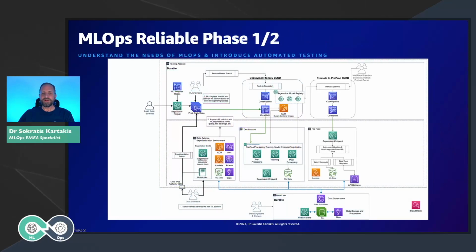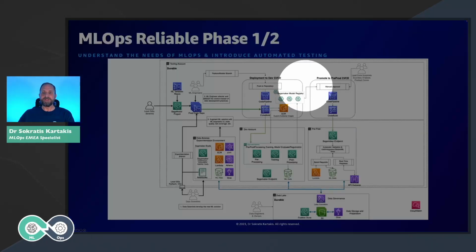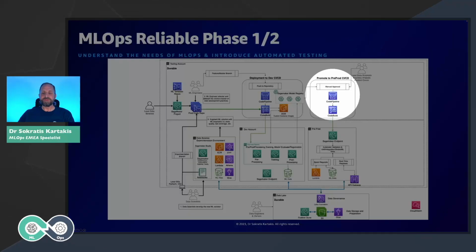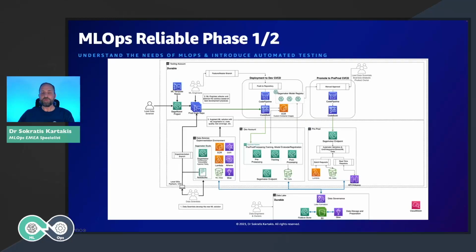The next step is to start introducing a pre-production, staging, or testing environment. You can use any name you prefer. In this pre-production environment, what we need to do is to begin the productionization of a model artifact. That means from the model registry, the approvers are responsible for approving which model will go to production. This will trigger a process through the CI/CD pipeline that will get the model from the model registry, deploy it into the pre-production environment, and start running the different automatic tests.